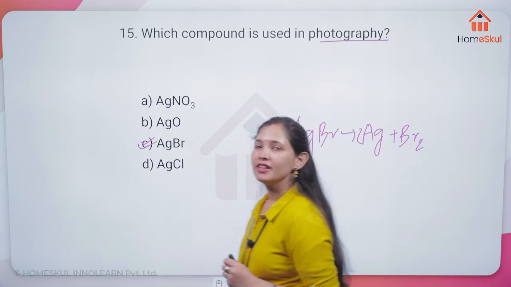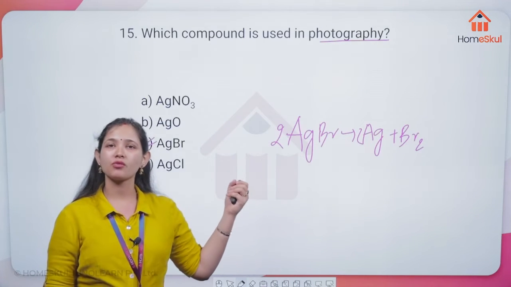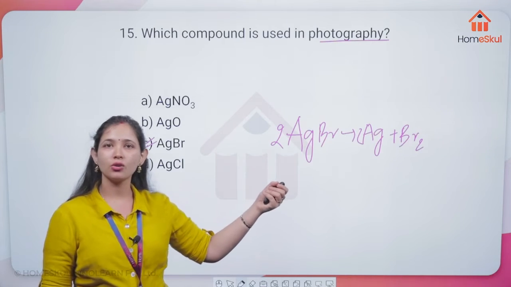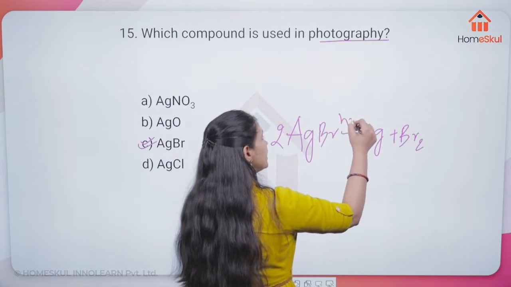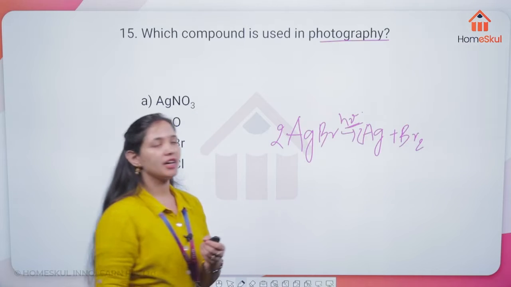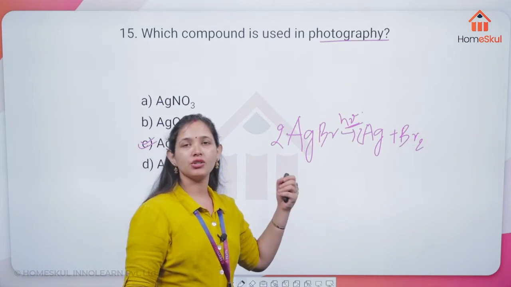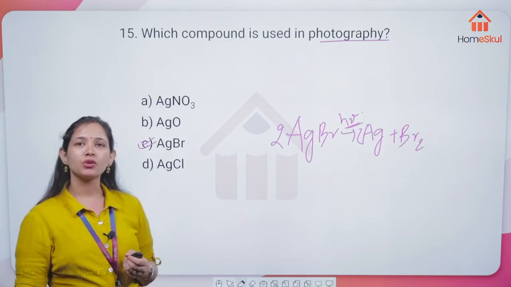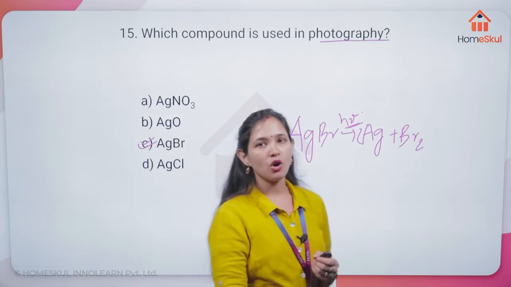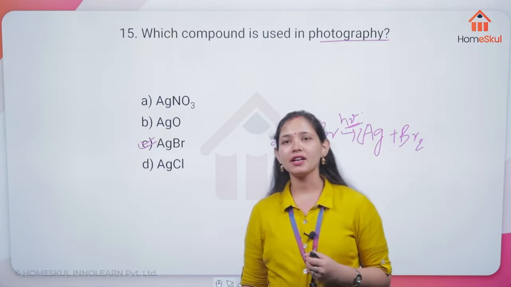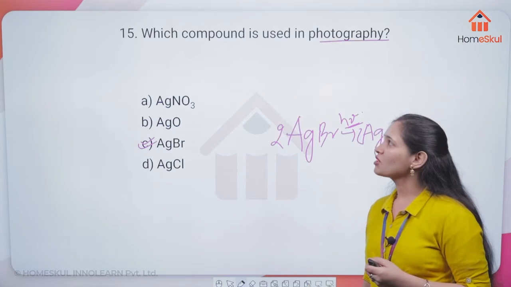So that is what this reaction is used for in black and white photography. It happens in the presence of light, which is represented by h nu, so it is a photolytic reaction or photolysis reaction. Here the correct option is C. Kritika, very correct. Now move on to the next one.